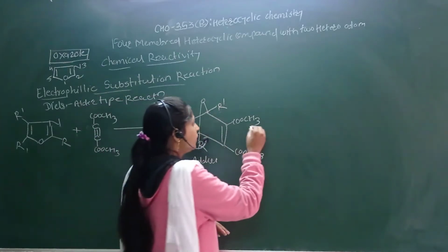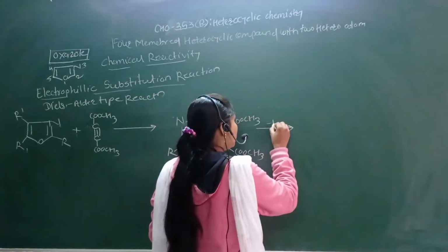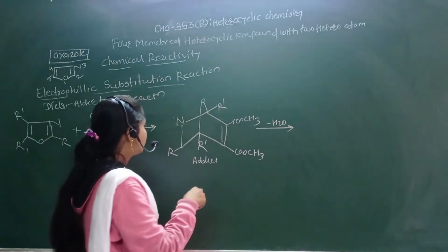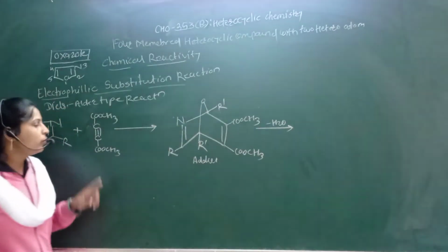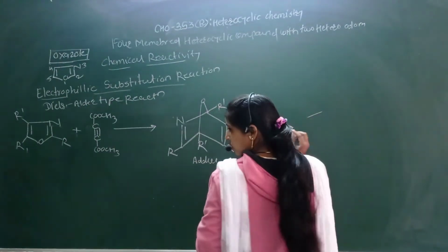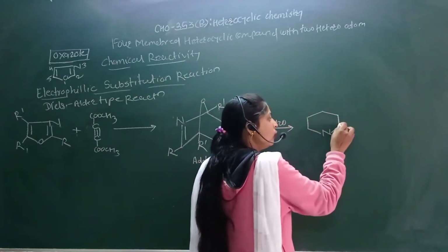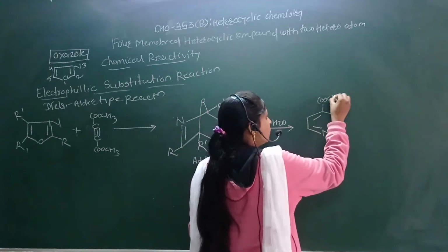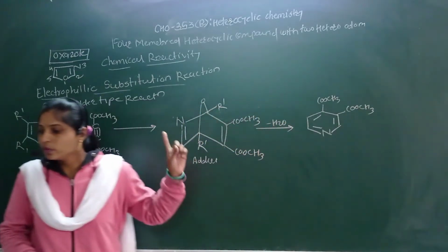Okay, so simply here we explain that by minus dehydration, or minus H2O, the double bond converts into a triple bond. Then one double bond can remain as it is. So dehydration takes place and a pyridine type molecule forms. Okay, so this is the numbering. Then we attach the substituent as it is, COOCH3. Then the remaining part is your alkyl group.